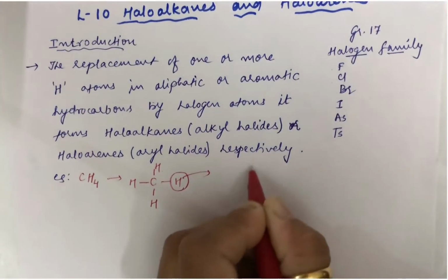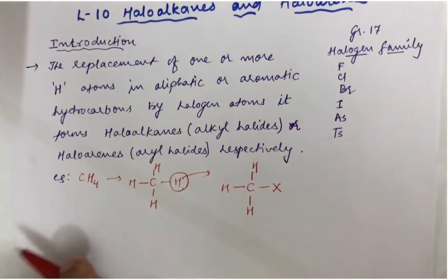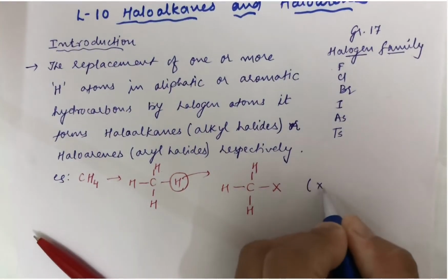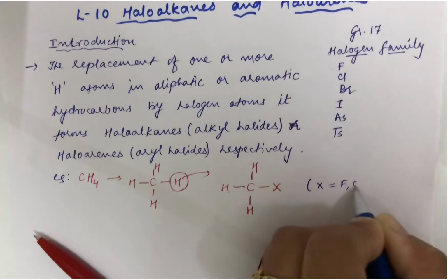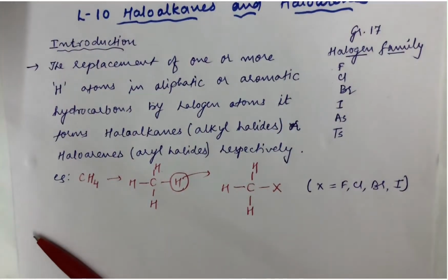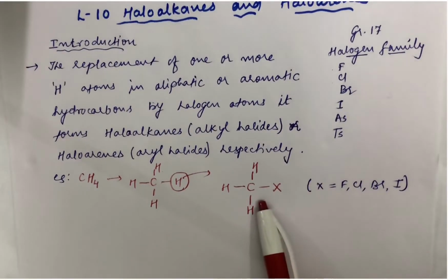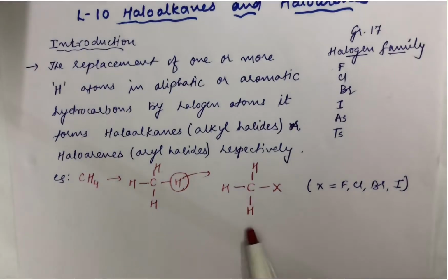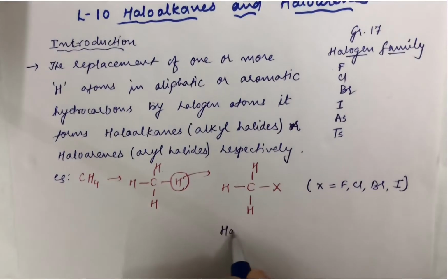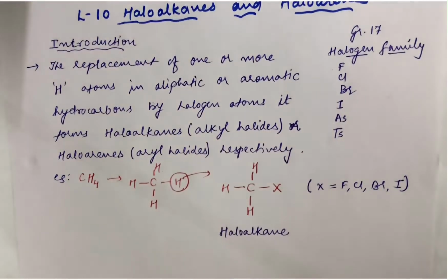I can replace this by any of the halogens. The X which I have written here is, as I said, fluorine, chlorine, bromine and iodine. So what you are getting right now is your haloalkane, or as I said, alkyl halide.